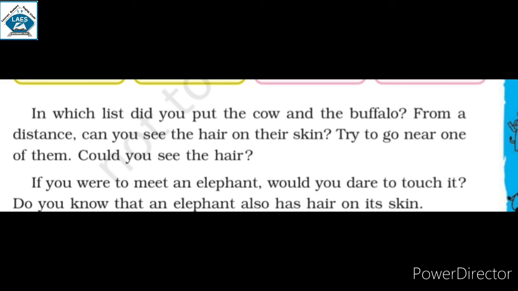If you were to meet an elephant, would you dare to touch it? Do you know that an elephant also has hair on its skin? If you meet an elephant, could you dare to touch its skin and feel the hair on the elephant?